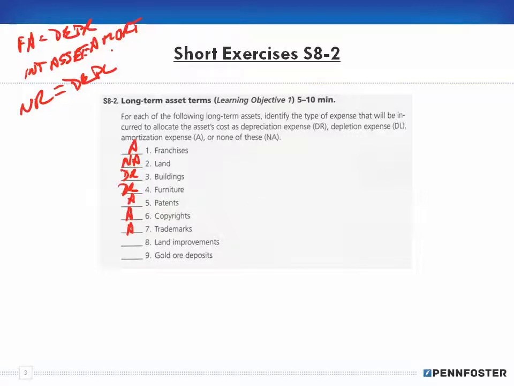Even though land isn't depreciable, the improvements are. You can consider those a fixed asset, so this would be depreciation expense. And gold ore deposits are a natural resource, so that's depletion, DL.